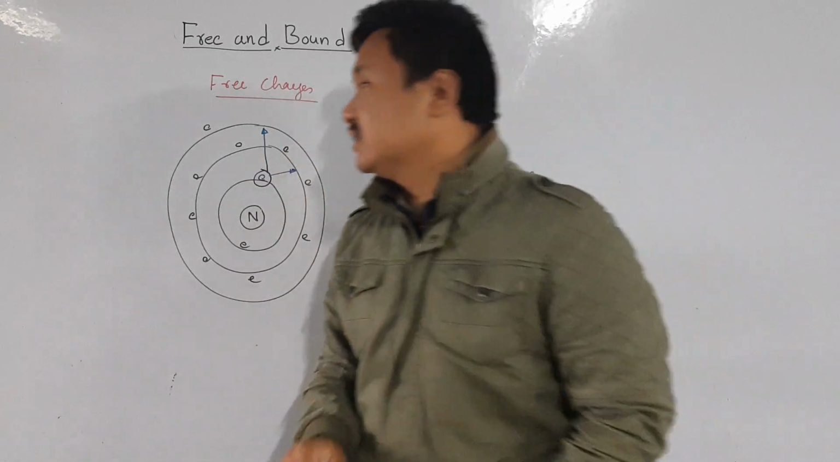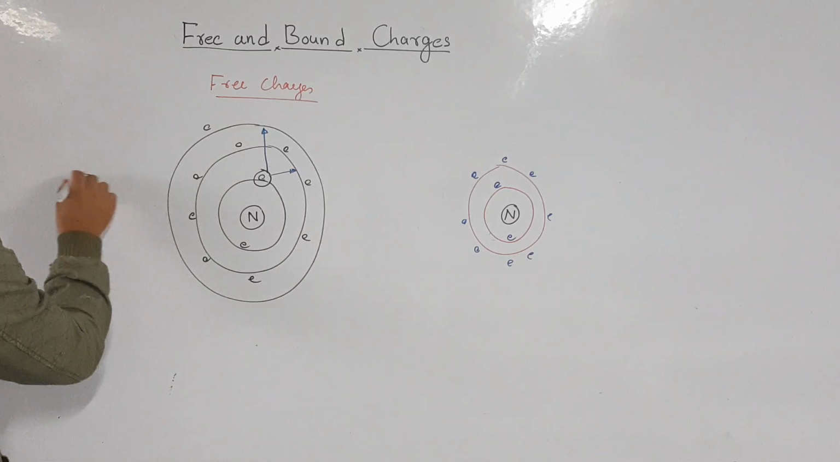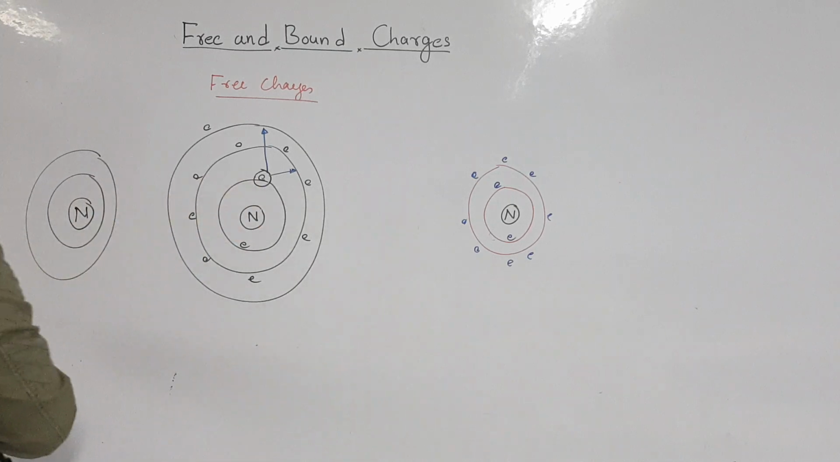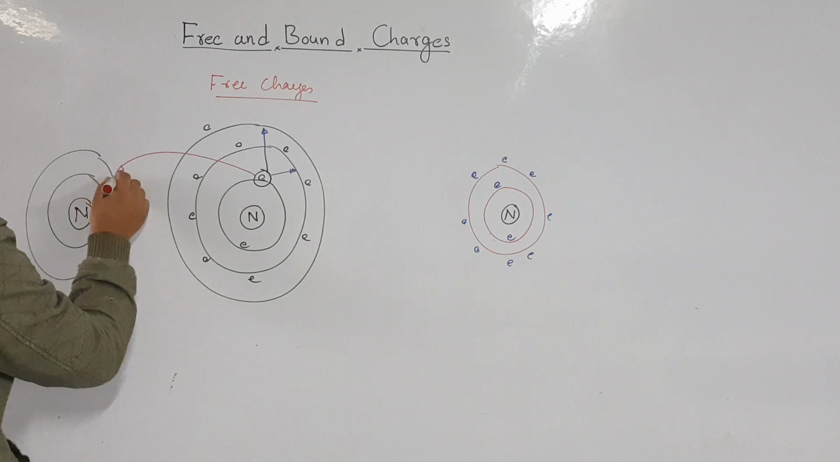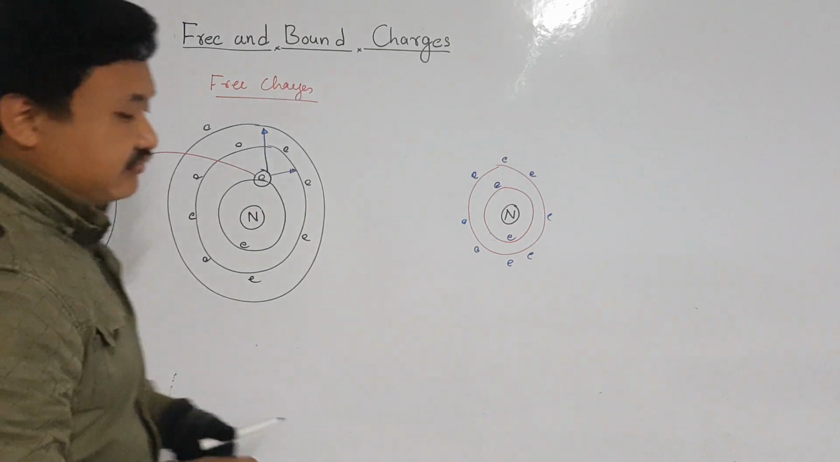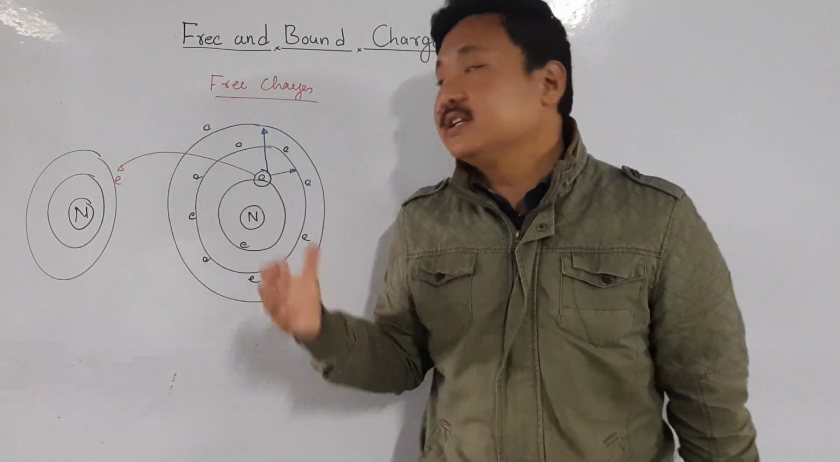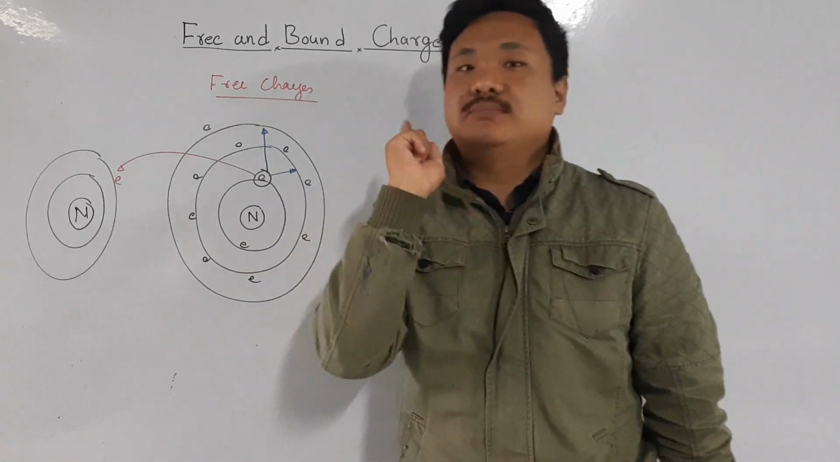Not only that, if you have some other nucleus somewhere here, like this and like this, this electron may jump from this atom to this atom, because they are free. They are not bound to the nucleus of an atom. They can move freely, that is number one.